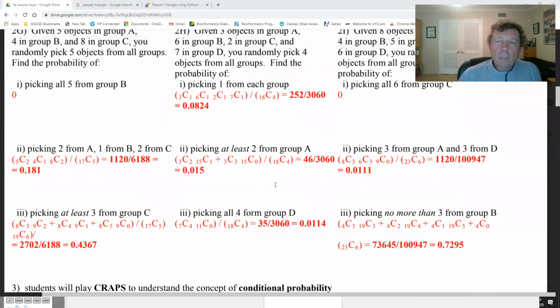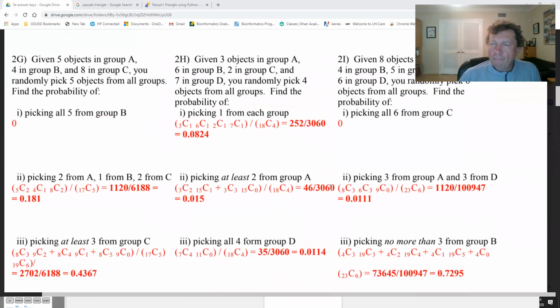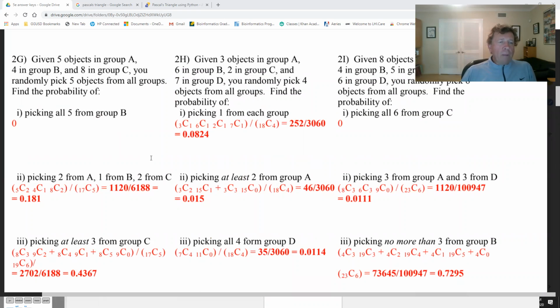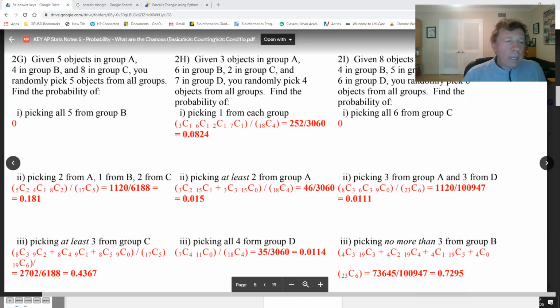All right. Similar idea. Given 5 objects in group A, 4 in B, 8 in C, you randomly pick 5 objects from all groups. What are the chances you pick all 5 from group B? Well, the answer to that one is a tricky question. It is 0 because there's only 4 objects in B, so that's not going to happen.